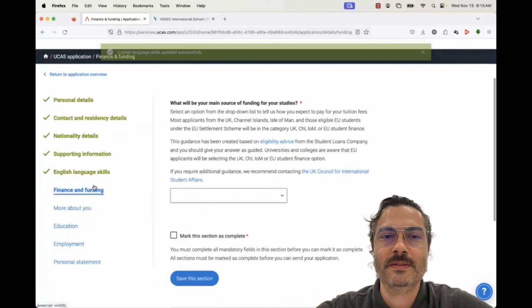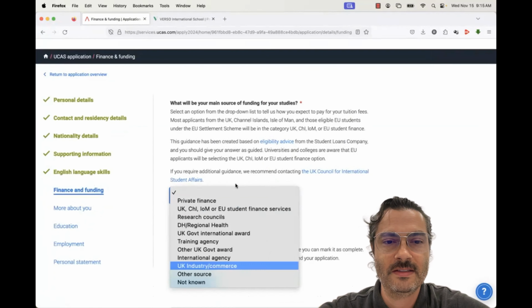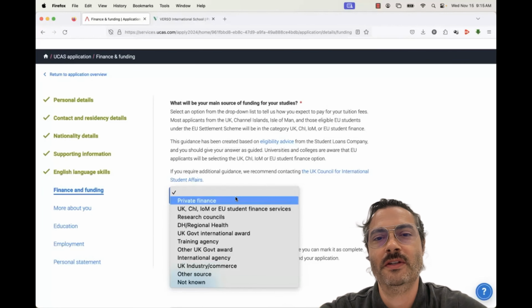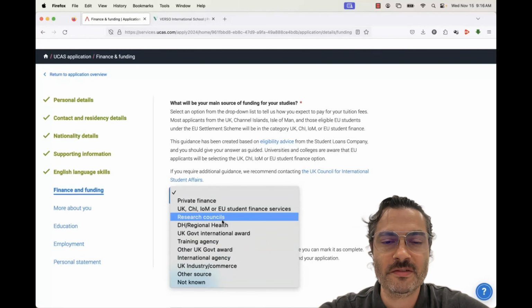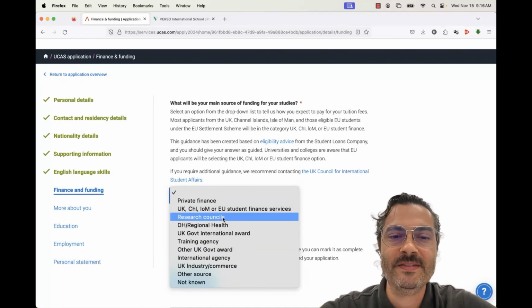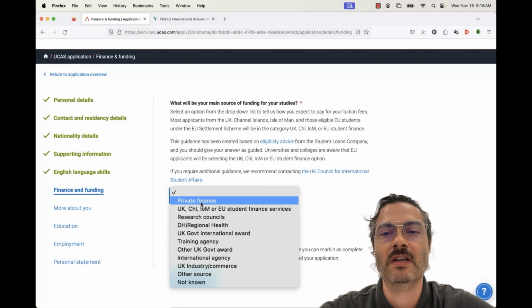On to finances. Self is the answer, private finance. If you're a family, that's going to be paying for your student studies or your own studies. The others are options if you were getting some sort of government scholarship or some private money in some kind of way. You could also say other or not known, but private finance is the most common answer here.